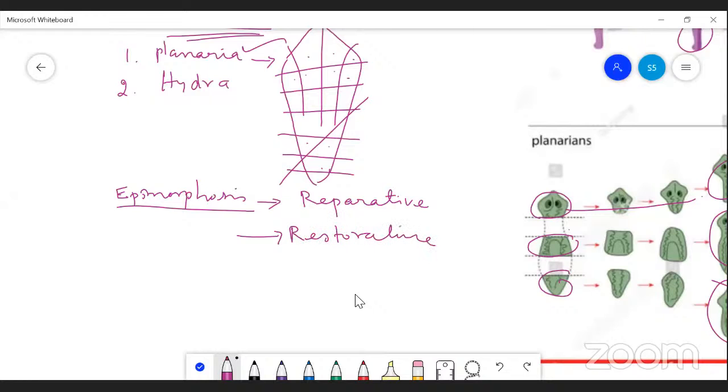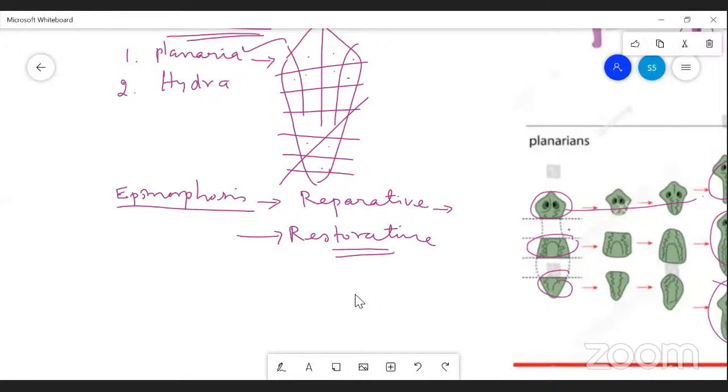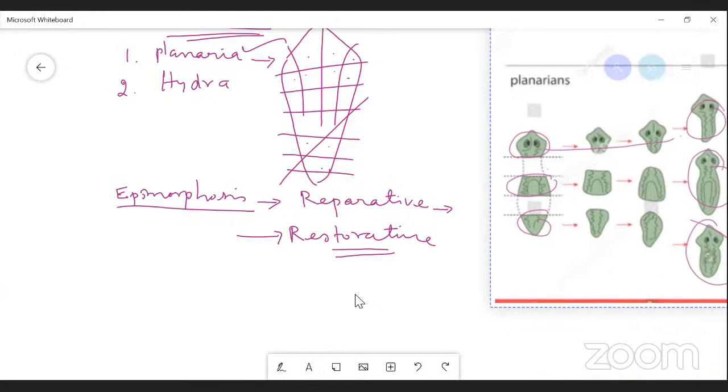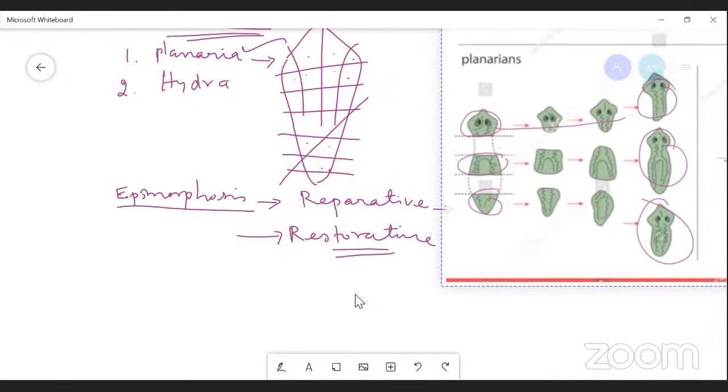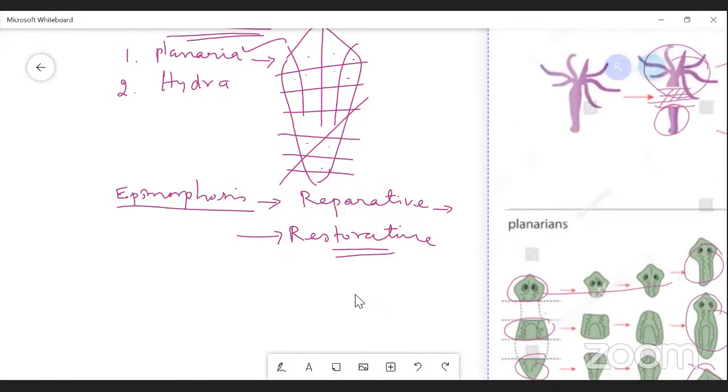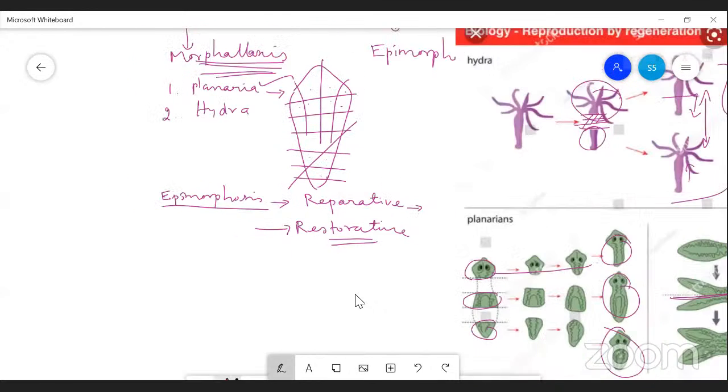In the case of reparative, only the organisms that develop the lost part only, the part of the animal. Especially in the case of a lizard, you can see the lizard that loses its tail.